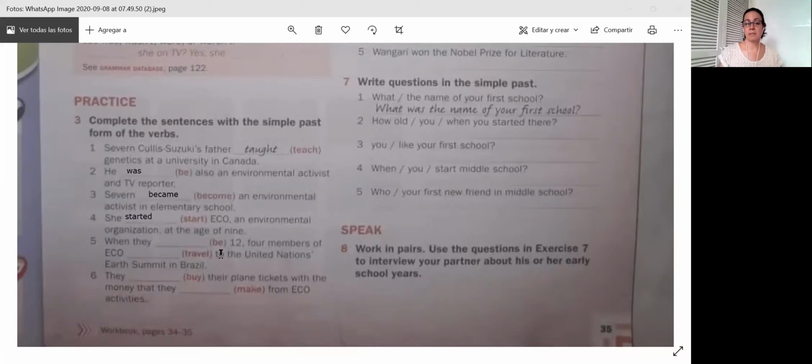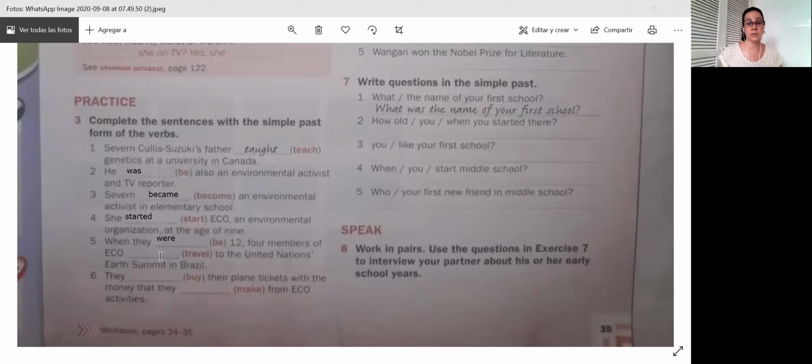When they, the verb to be, is, are, or am. It's they, so are. And the past for are, remember it's irregular, were. They were, when they were 12, 4 members of ECHO.